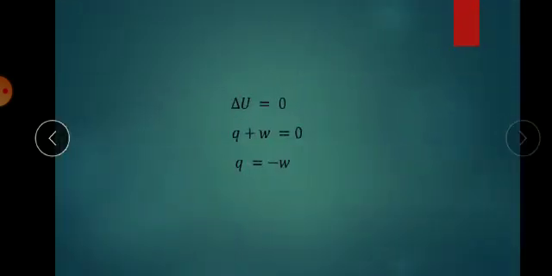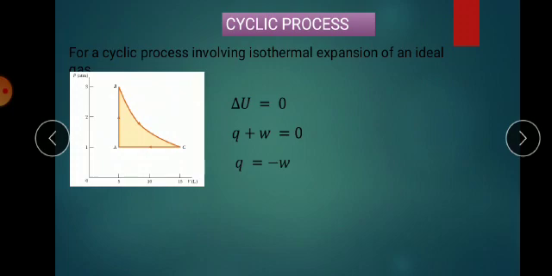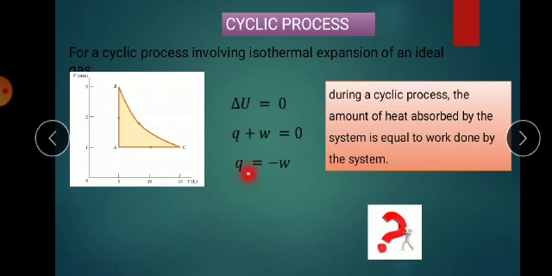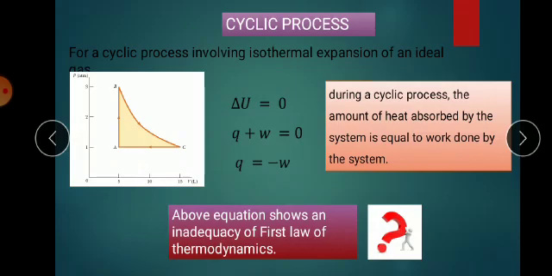Next process is the cyclic process. In the cyclic process, involving isothermal expansion of an ideal gas, del U is equal to 0. Del U is equal to Q plus W, that is the first law of thermodynamics. So Q plus W is 0, so Q is equal to minus W. So during the cyclic process, the amount of heat absorbed by the system is equal to the work done by the system. So minus W by the system is equal to Q.